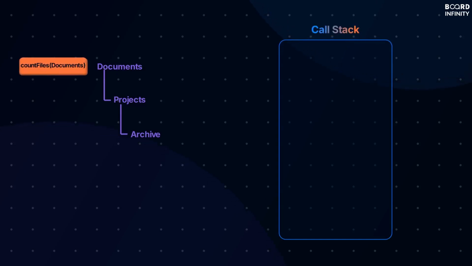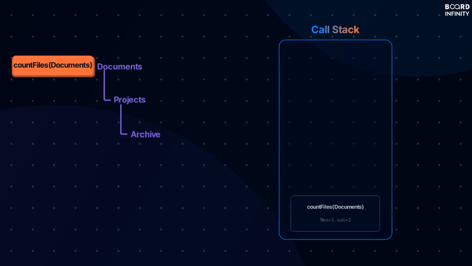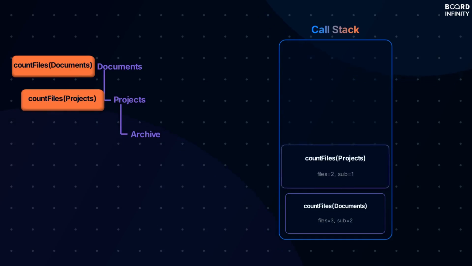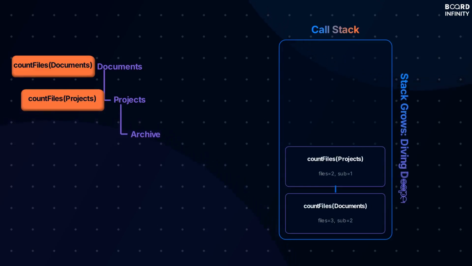Let's watch this happen with our file system. We start with the top-level folder. A function call is made for documents, and its corresponding frame, holding its specific variables, is added to the bottom of the call stack. The function then calls itself on the projects subfolder. As recursion dives deeper, another frame is added on top of the previous one, visually showing the stack growing and representing a new layer of execution.